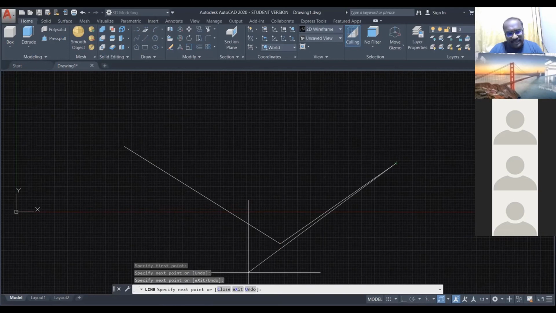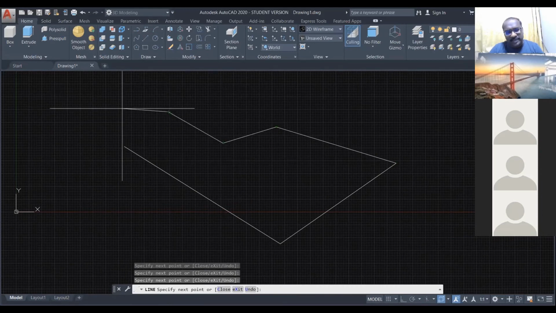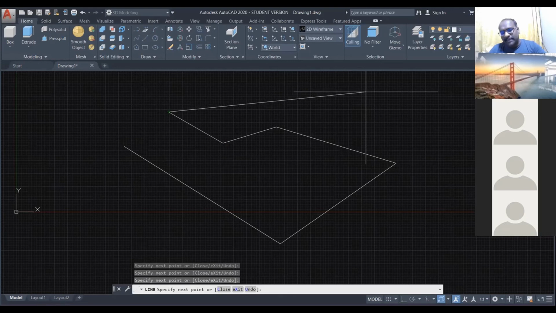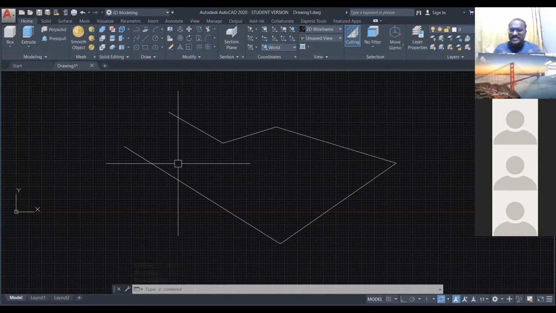Again it's asking you. If you want to continue, just click here, next point, next point, next point. If you don't want to continue the line, just use the escape button to exit from the command. Now I press the escape button, and the command is automatically closed. This is the easiest way to start drawing the line.